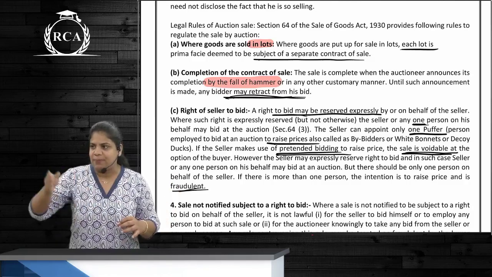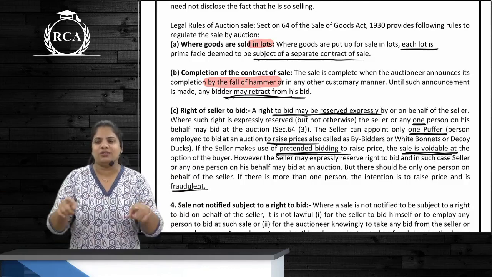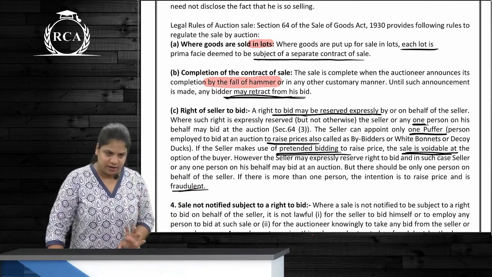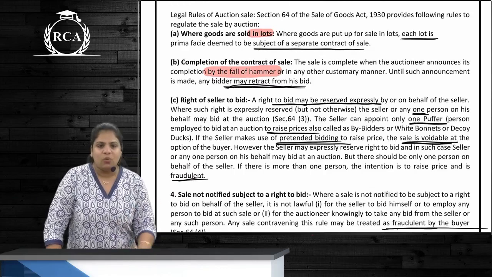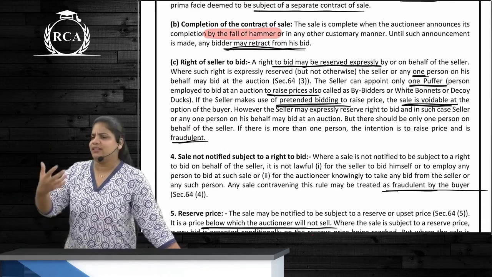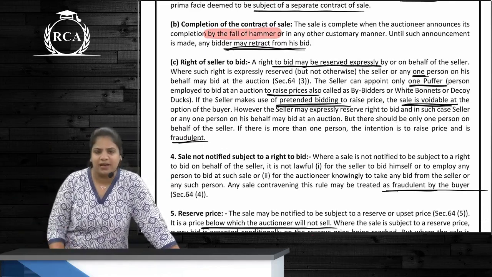Even though they are separate 1,000 shoes, all the 1,000 shoes together will be regarded as a single lot, as a single contract. Correct? Next one is what? When is acceptance done? By fall of the hammer, and until then any bidder can retract, take back his bid.